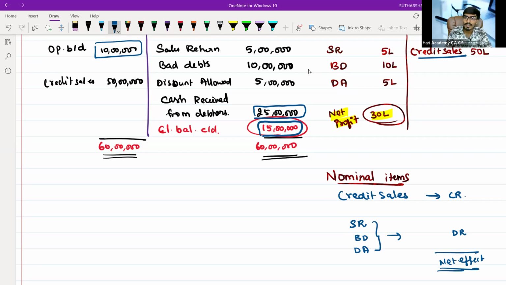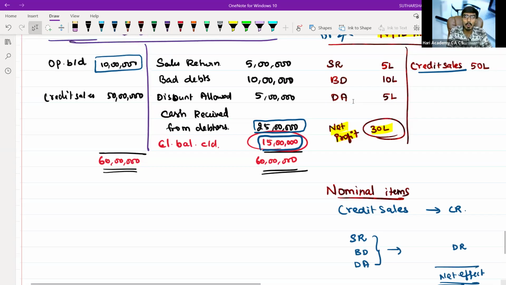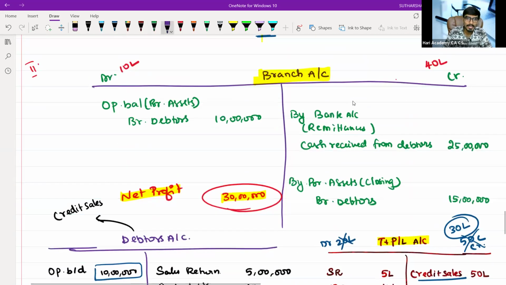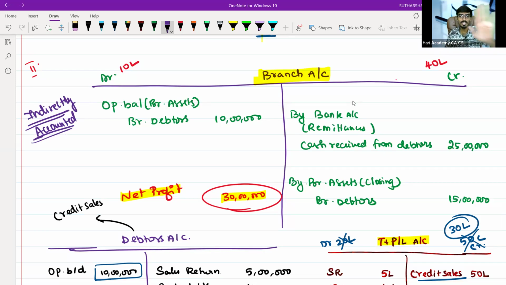So basically, we have indirectly accounted four things. You are accounting the credit sales, but not directly. If you see just prima facie, it is not available. But if you analyze in depth from the accounting perspective, it is there. We are recording four things in the debtors in today's session. In tomorrow's session, we will dive deeply into other parts like stock, petty cash, prepaid expenses, everything.